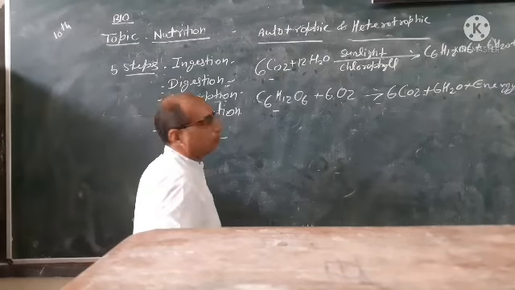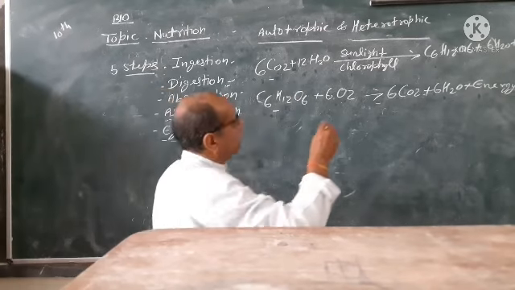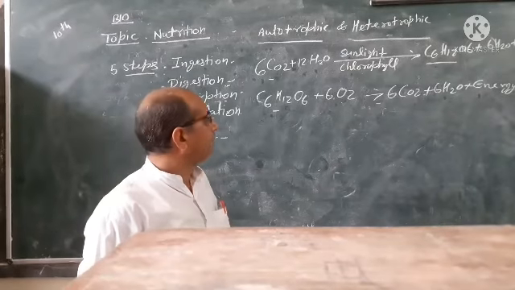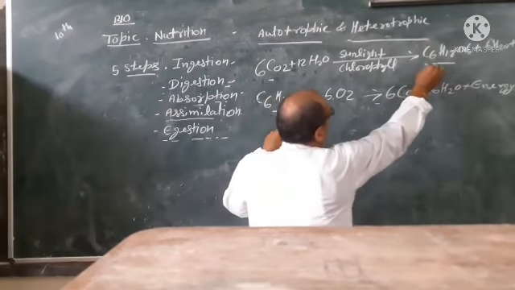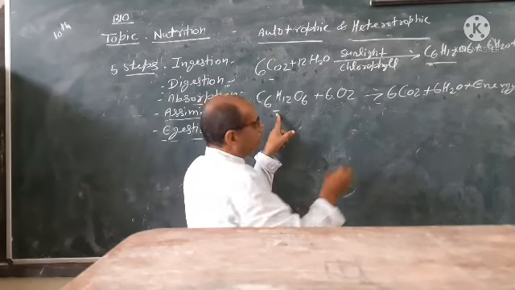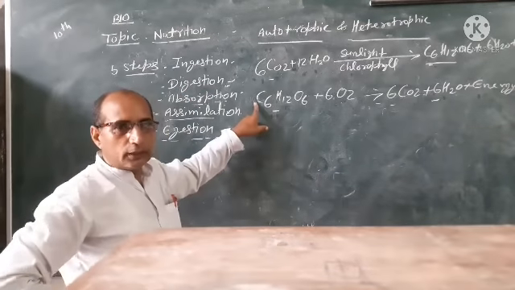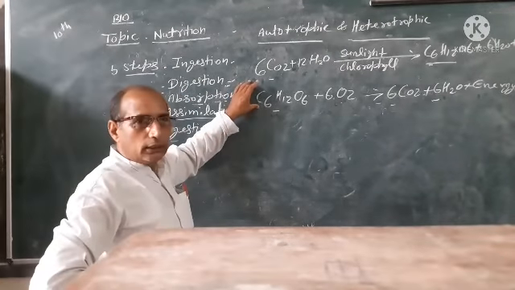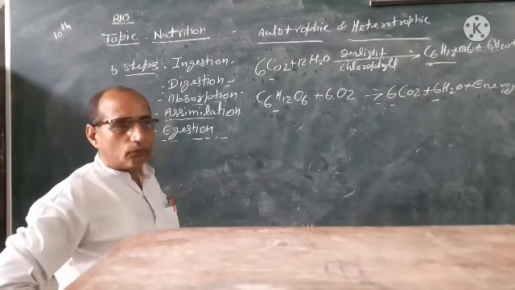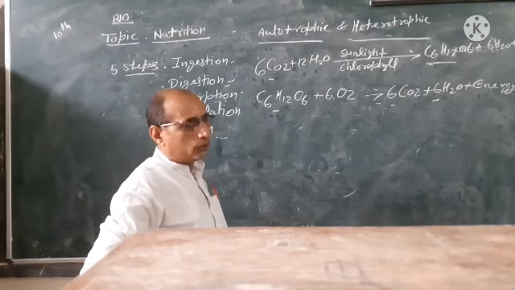Here, simple substances mix with each other and make a complex substance, starch, or you can say food. Here, the complex substance is split with the help of oxygen into simple substances, known as respiration. That is the equation of respiration, by which they find energy from their foods, and this is photosynthesis.